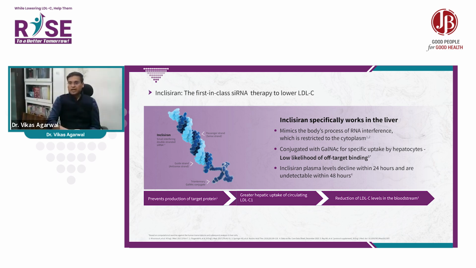Inclisiran plasma levels decline within 24 hours and are undetectable within 48 hours. This prevents production of the target proteins, and there is greater hepatic uptake of the circulating LDL cholesterol, so a reduction in LDL cholesterol in the bloodstream was seen.